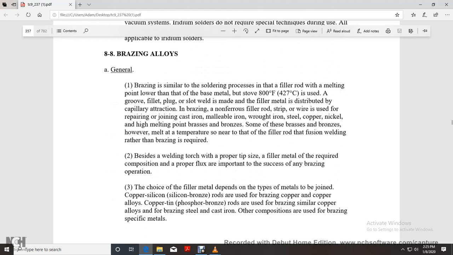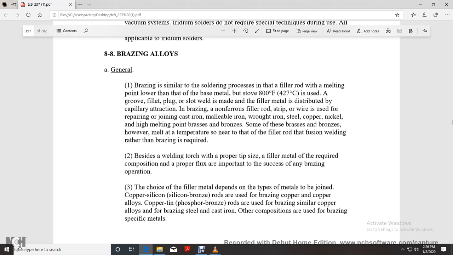Alright, 8.8, brazing alloys. In general, brazing is similar to the soldering process, with a filler rod with a melting point lower than the base metal, above 800 degrees Fahrenheit. Fillet, plug or slot welds may be used with the filler metal distributed in the joint. Brazing with a filler rod is used for joining cast iron, malleable iron, wrought iron, steel, copper, nickel, high melting point brasses and bronze. Some of these brasses and bronzes, however, have temperatures near that of the filler rod, so fusion welding rather than brazing is required.